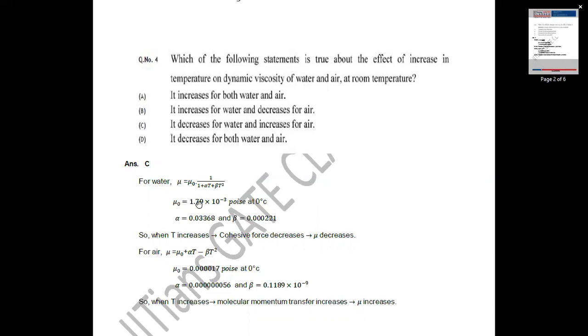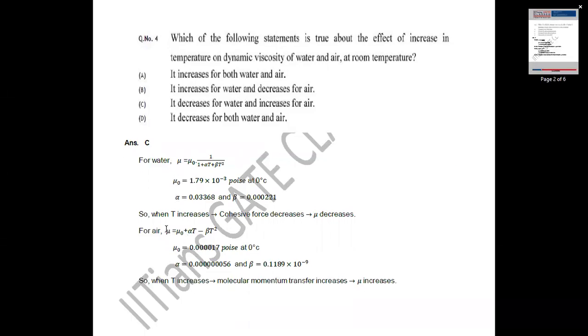Alpha and beta are constants. Thereby we will obtain mu in poise because mu naught is given in poise. So mu also will be obtained in poise. 10 poise equal to 1 Newton second per meter square or 1 kilogram per meter second.